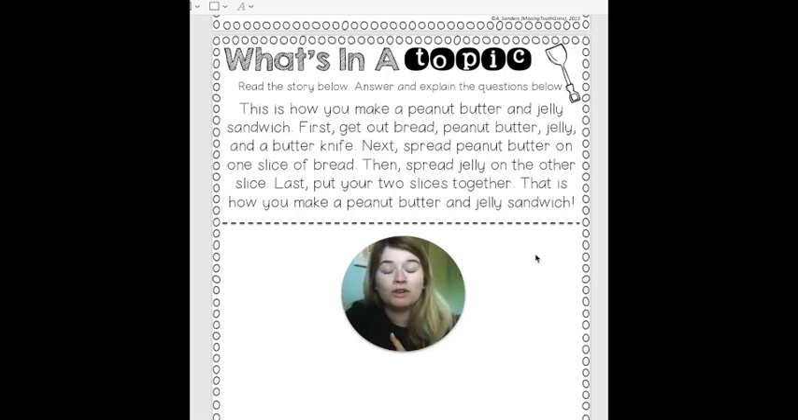One, it is of course the first sentence in the paragraph, but two, it tells me exactly what this is going to be about. Can you imagine if it would just go straight into first, get out bread, peanut butter, jelly, and a butter knife? Well, what are we doing here? I wouldn't know. Can you imagine if that topic sentence wasn't there? It really wouldn't make as much sense as it does now.